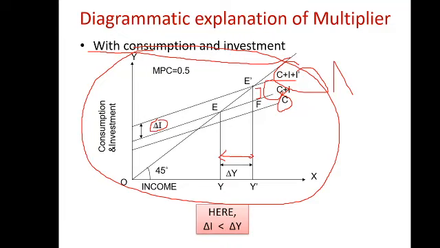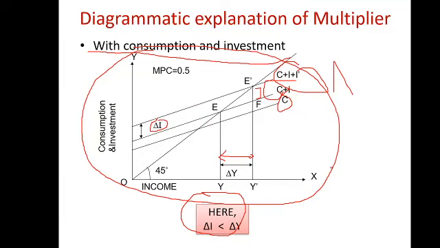It shows many times change in income due to a comparatively lesser change in investment. छोटा change investment में कर रहे हैं और बहुत बड़ा change income में हो रहा है. By the diagram you can see it. Okay, you can see here that delta I is less than delta Y. No doubt about it.